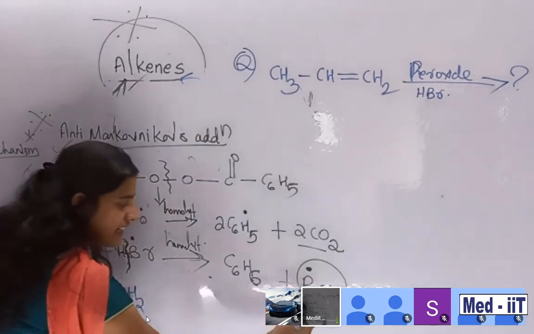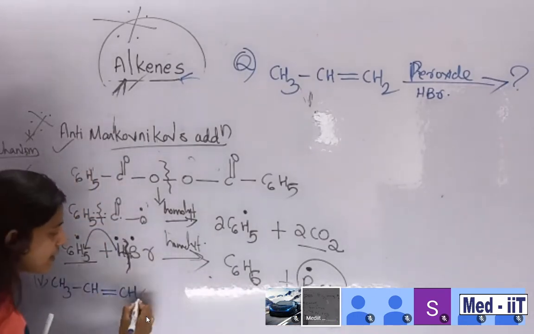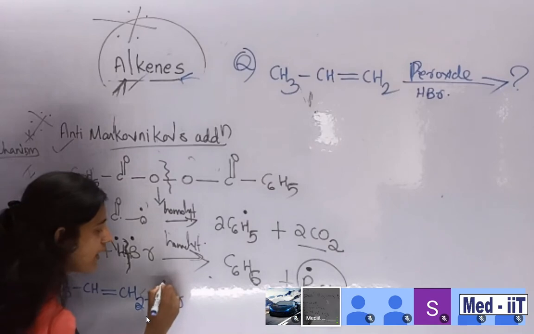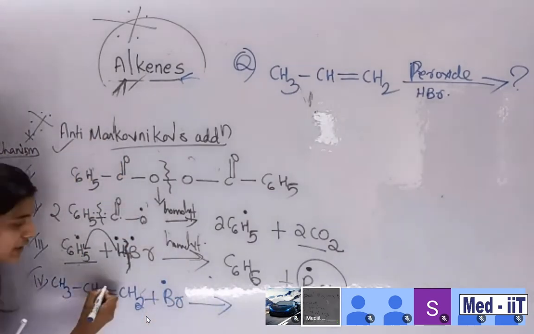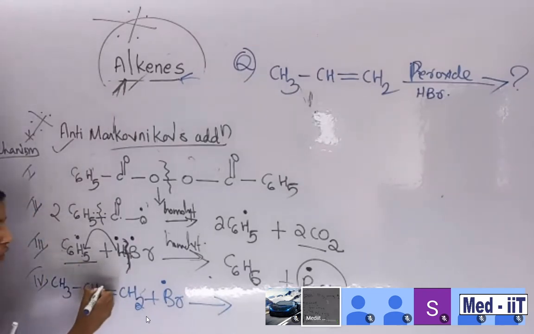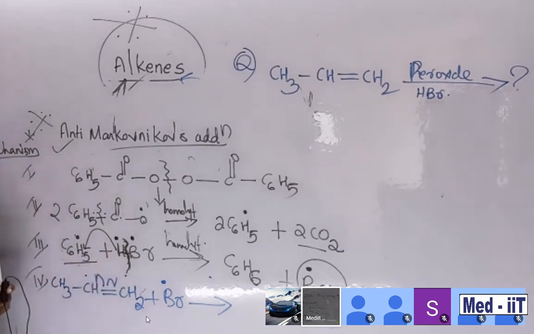This reactant reacts with this bromine radical. CH2 plus Br dot radical. What happened? One bond you need to cleave by homolytic cleavage, not heterolytic. Suppose the cleavage is like this, so maybe this will get a dot and this also will get a dot. So one bromine should be attached here and there also, meaning the bromide you want to add. So what will you get as a result?